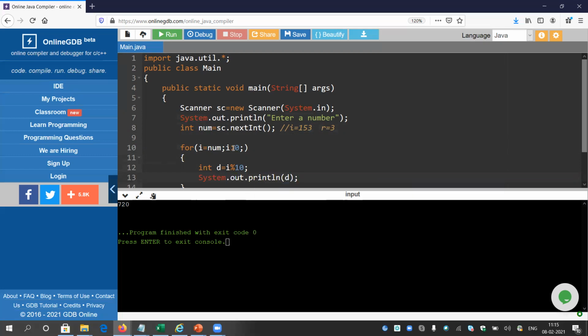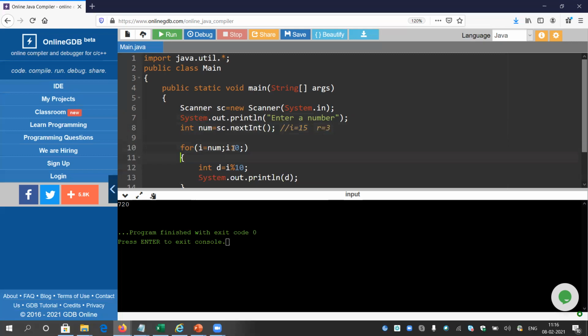That's all. After that, because I have already printed 3, I will divide this 153 by 10. So 153 by 10 is 15.3. Now as all the variables, num and i, are integers, it is not going to take this 0.3 part. So the value of i will be 15 only.